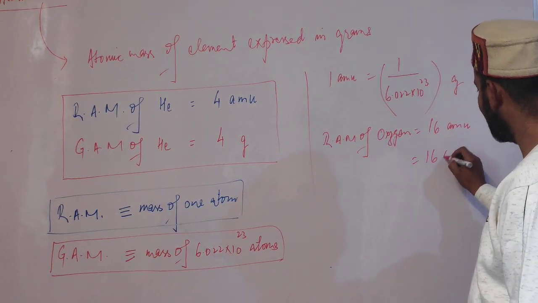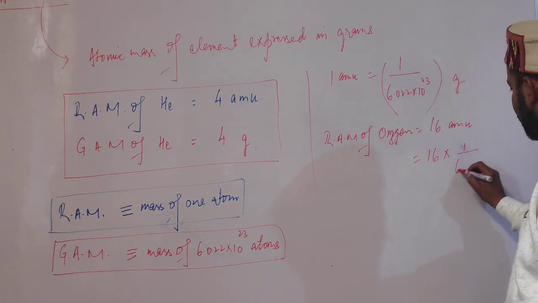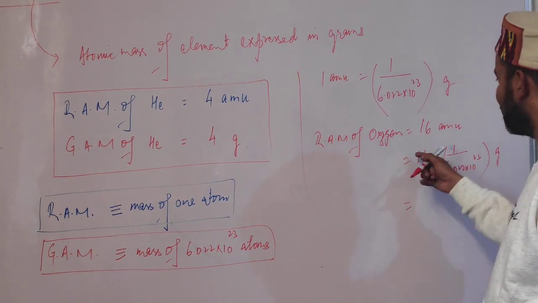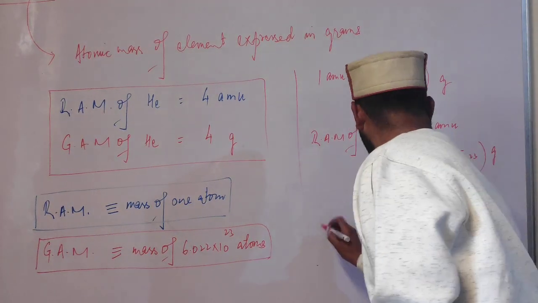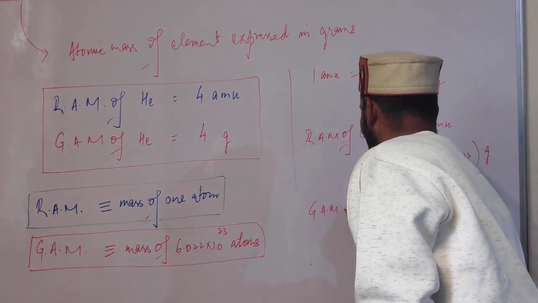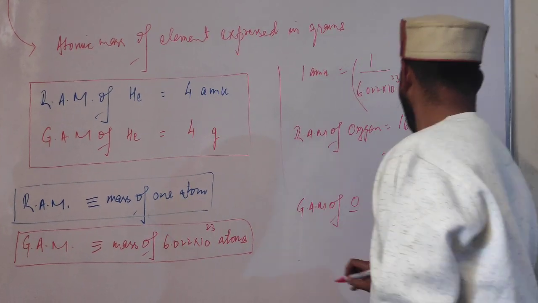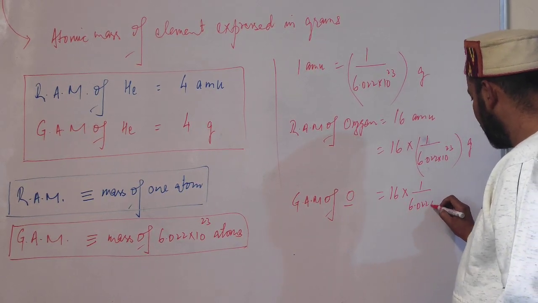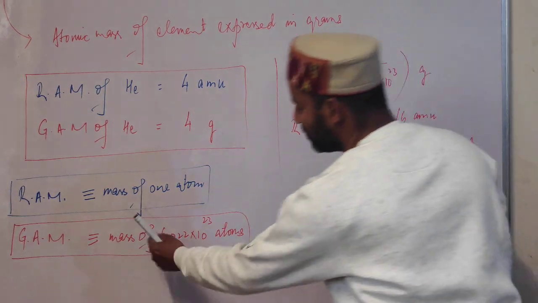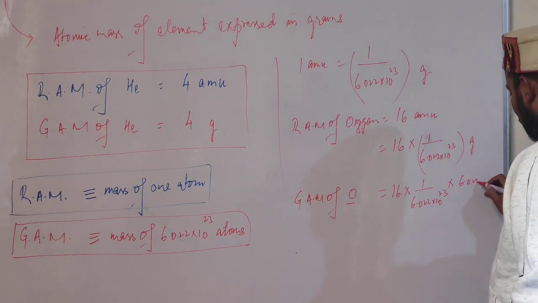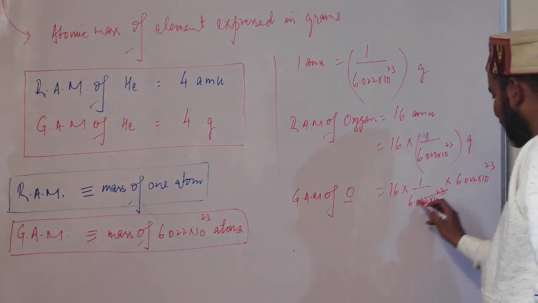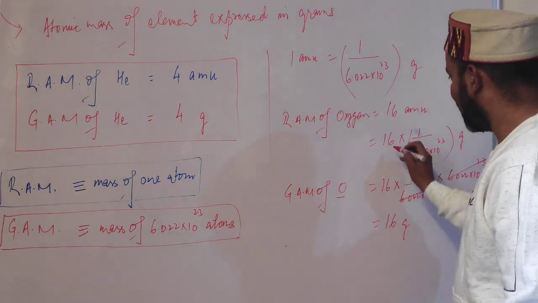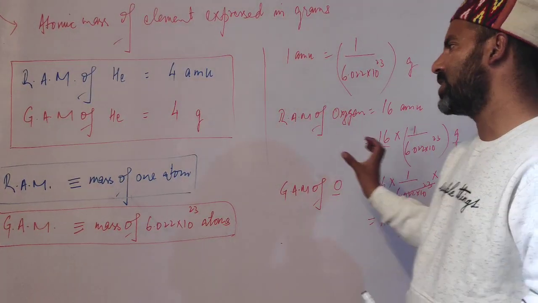Now 1 AMU is how much? It is the reciprocal of 6.022 into 10 raised to power 23 grams. So students, this does not become 16 grams, but when we calculate the gram atomic mass, say of oxygen, now see, it is the mass of one atom of oxygen in grams into how many atoms? These many, 6.022 into 10 raised to power 23. Now this is called Avogadro number. So these two terms cancel out, and that is why we get 16 grams. So numerically they are the same, but physically speaking they are not the same.